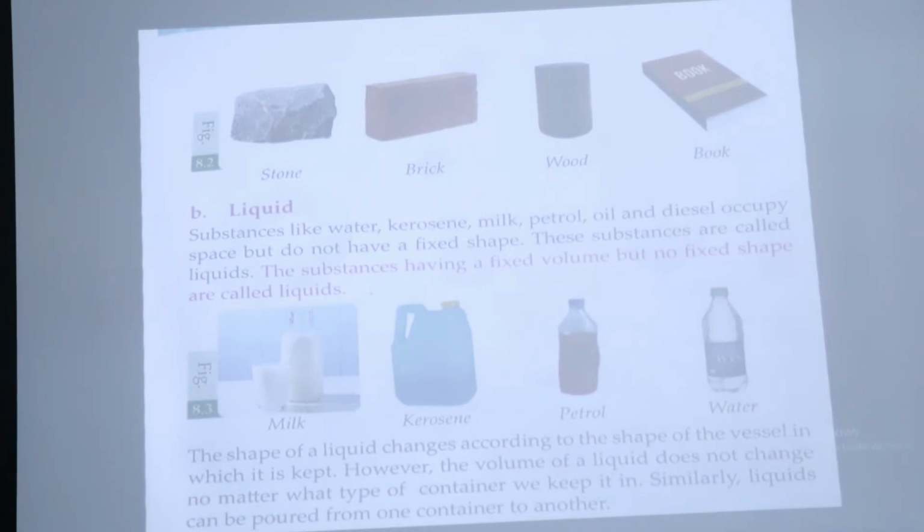In every type of vessel or container, if we keep the liquid, its shape changes according to the shape of the vessel. However, the volume of the liquid does not change no matter what type of container we keep it in. So liquid can be poured from one container to another, one vessel to another.